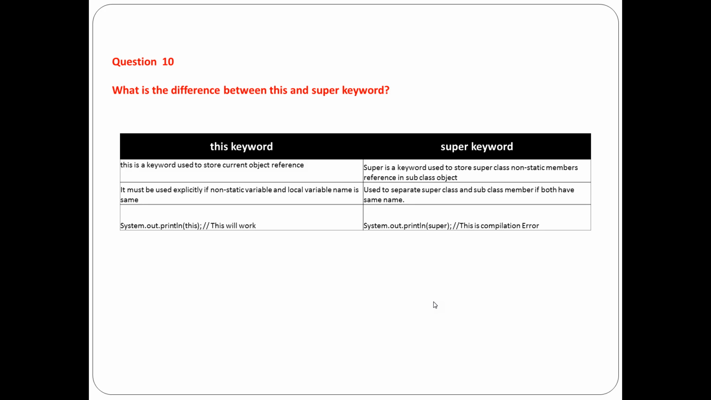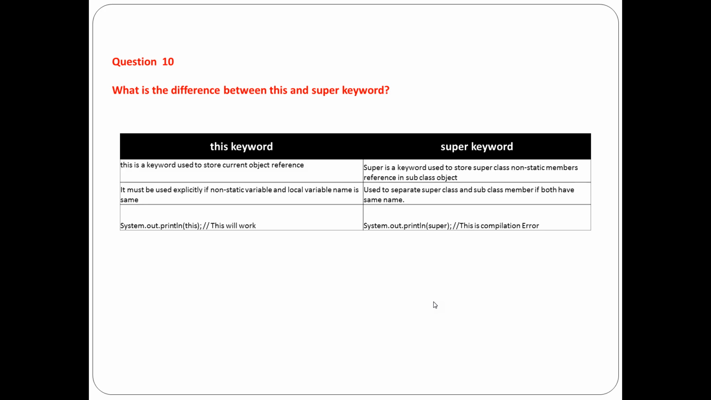Next question, the difference between the this keyword and the super keyword. The this keyword is used to store the current object reference, whereas the super keyword is used to store the superclass non-static members reference in the subclass object. In the case of the this keyword, if a non-static variable and a local variable name are the same, then we have to explicitly use the this keyword to refer to the current object, that is the current class. Whereas the super keyword is used to separate the superclass and the subclass; if both members are the same, then we can write the super keyword.